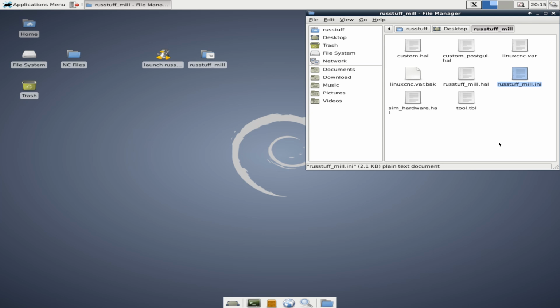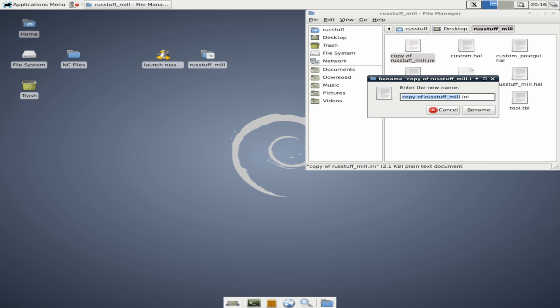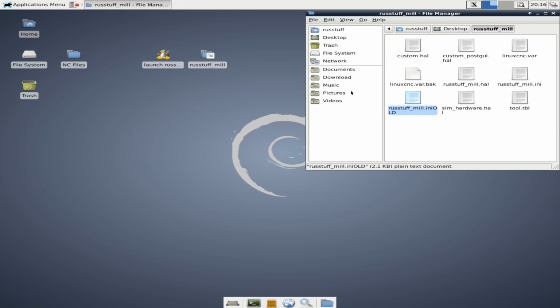So I'm going to hit Control-C for copy, Control-V for paste, and then you can see up here a copy of Rust Mill INI. We're going to rename this because I hate it when it creates these copy of directories. We're just going to rename this to INI old, and now we have a backup.